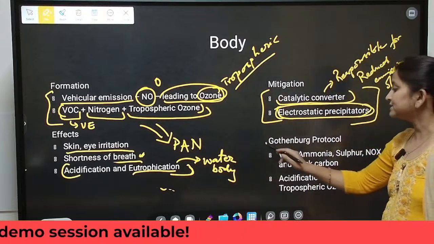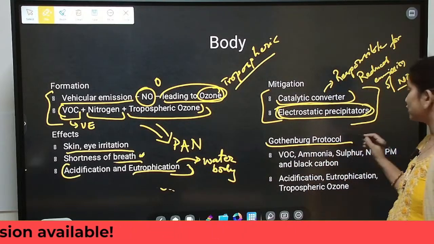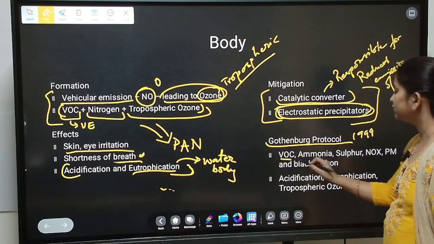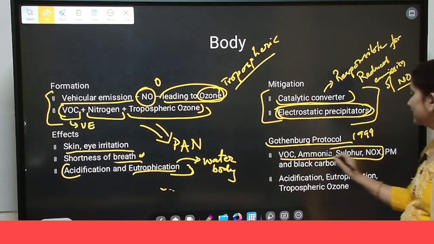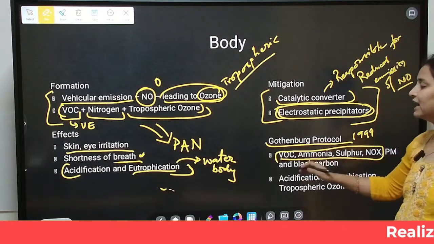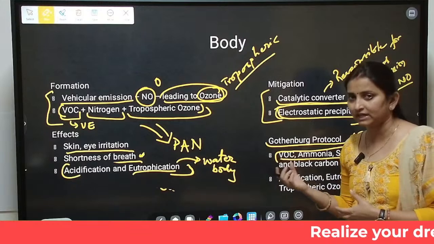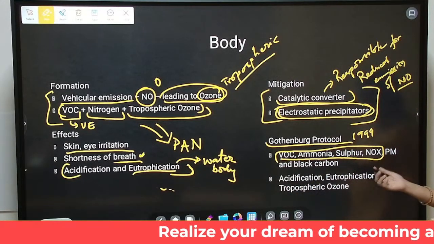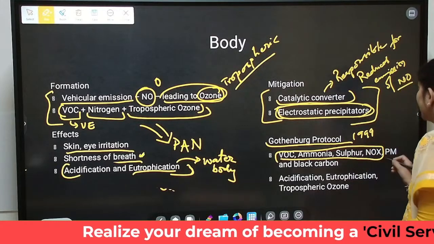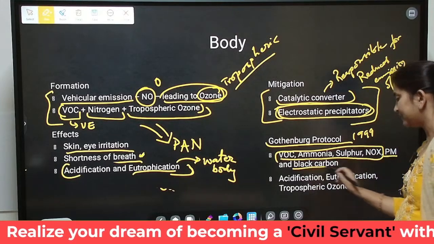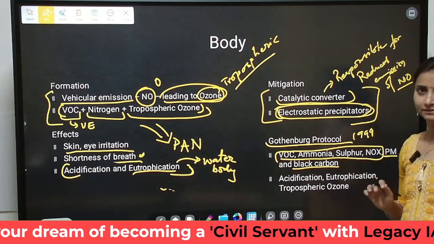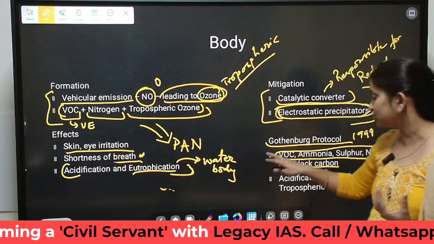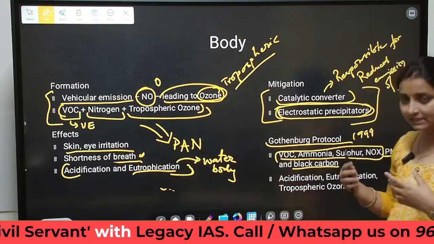So, what does the protocol talk about? The Gothenburg Protocol, which was signed in 1999, initially covered VOC, ammonia, sulfur and NOx. Under the protocol, we had to reduce the emission of volatile organic compounds, ammonia, sulfur or nitrogen oxides. But it has been recently amended to also include PM, that is particulate matter, as well as black carbon. So basically the Gothenburg Protocol is talking about reduction of emission of all these elements in air.